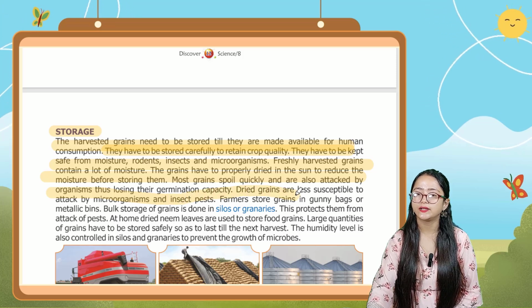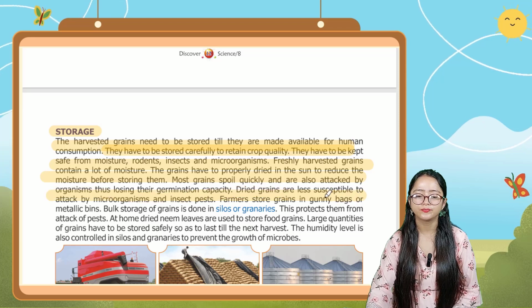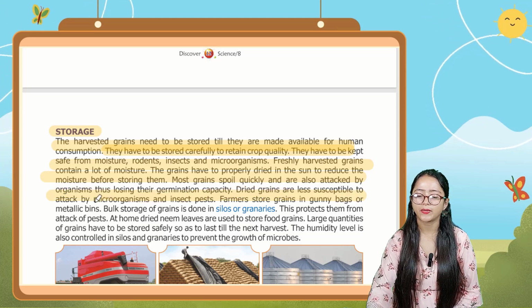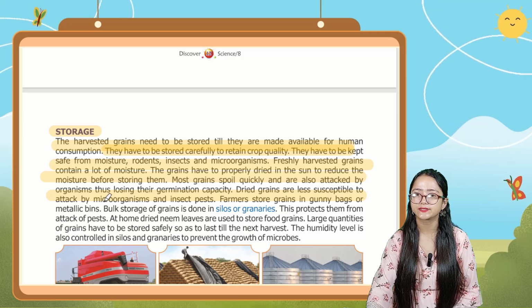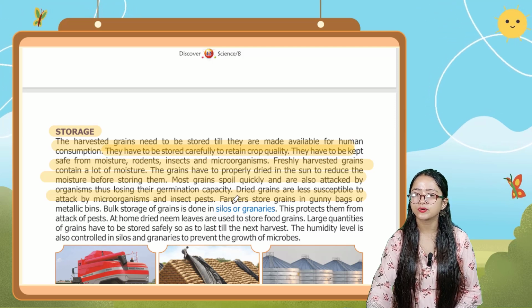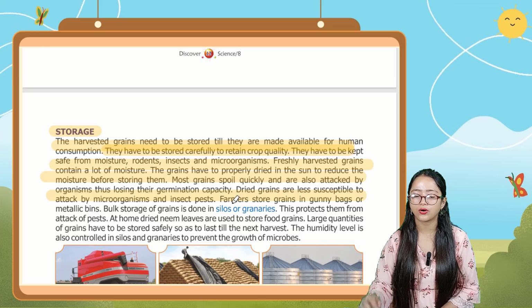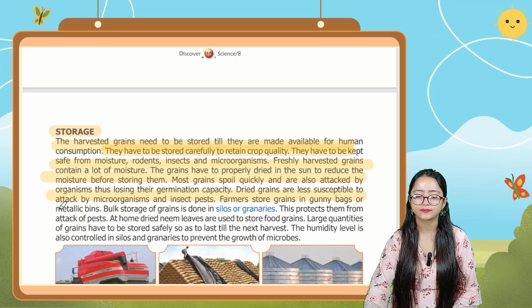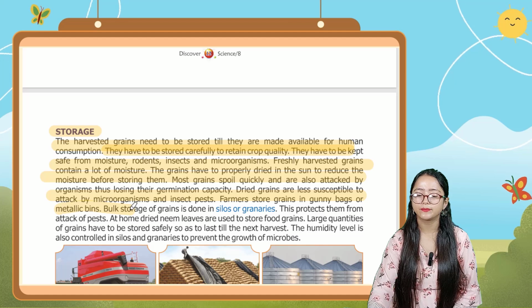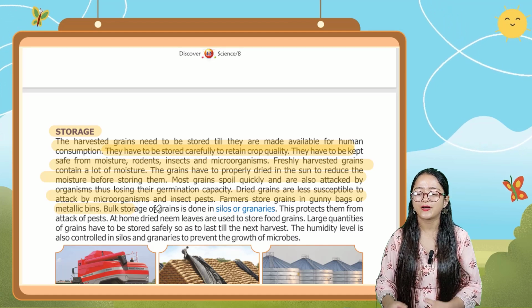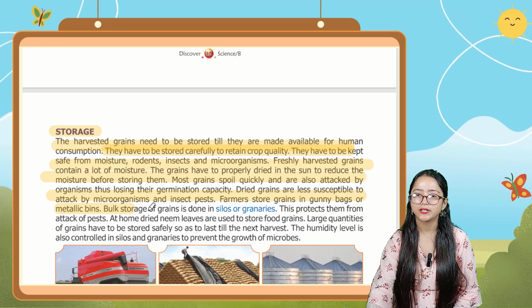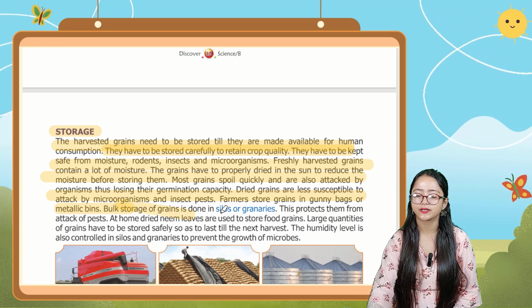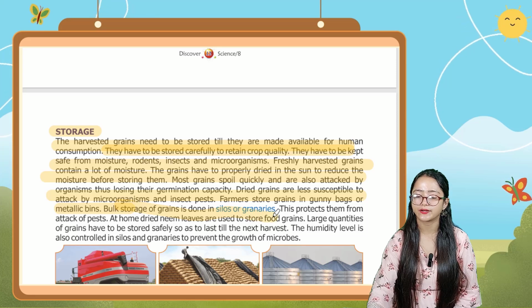Dried grains are less susceptible to attack by microorganisms and insect pests. Farmers store grains in gunny bags or metallic bins. Bulk storage of grains is done in silos or in granaries.